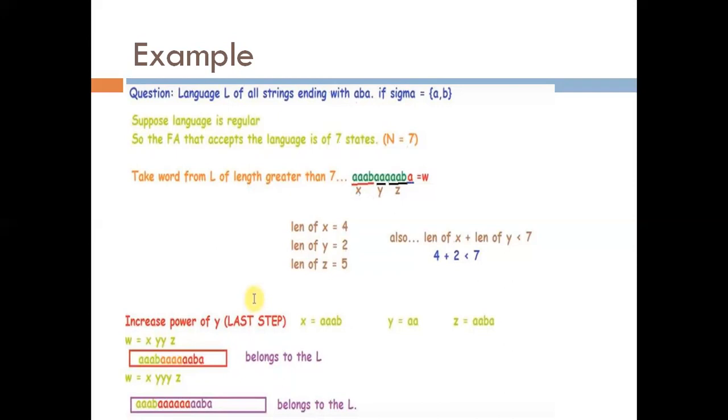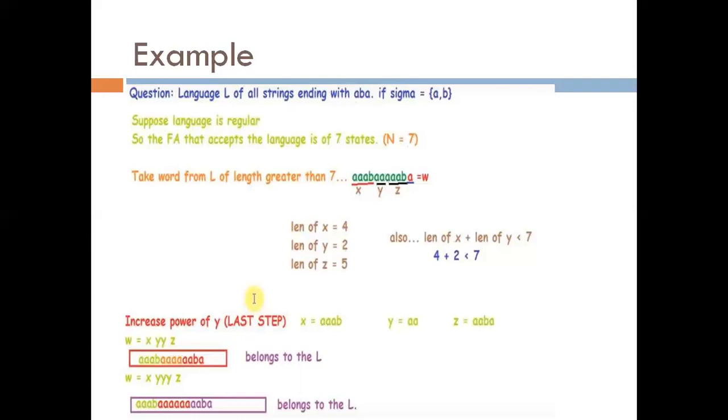So W becomes X Y power 2 Z, that is Y 2 times. So when Y is 2 times, we have the new string as AAAB, AA, AA, and Z as AAABA, which belongs to the language L, as it is of the same pattern.